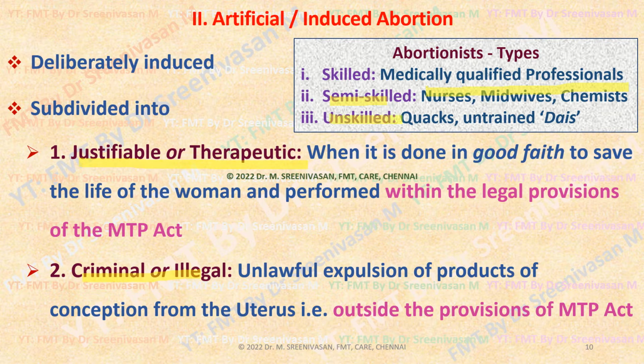Unskilled are those who neither have basic knowledge of human anatomy nor the necessary experience or qualification. They have rudimentary knowledge of anatomy only. They are quacks or untrained dais. Dais means traditional birth attendants in the rural regions.